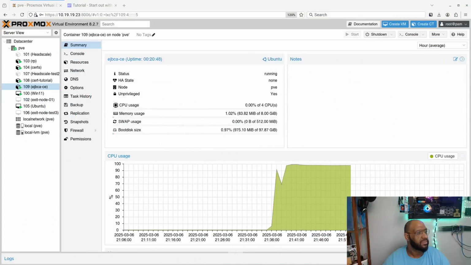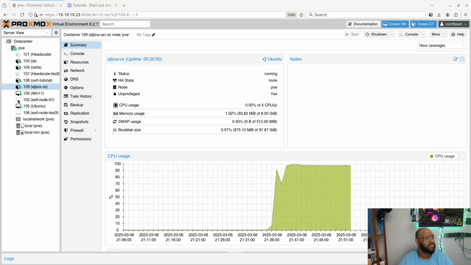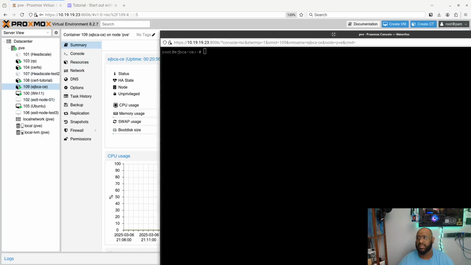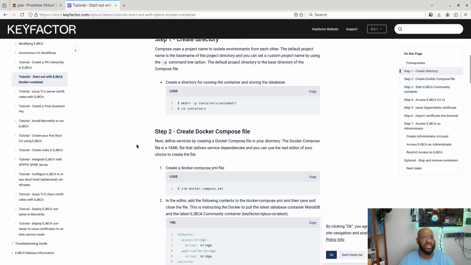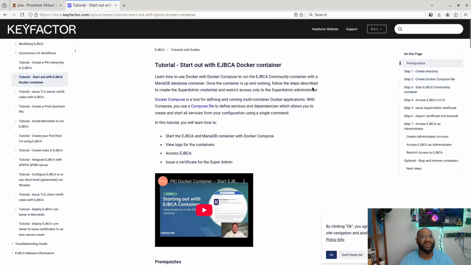All right, so all that, let's come back. Let's go and start on installing EJBCA Community Edition. I'm going to show you how quick and easy it is. All right, let me go and adjust the screen here. All right, so we're looking at here my Proxmox. I have my container already up. I'm going to pull it up on the primary screen here. And while I do that, let me show you just a quick rundown of how simple this really is.